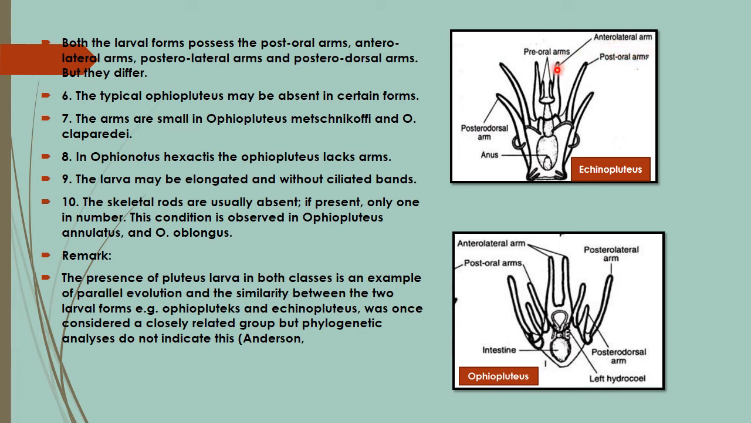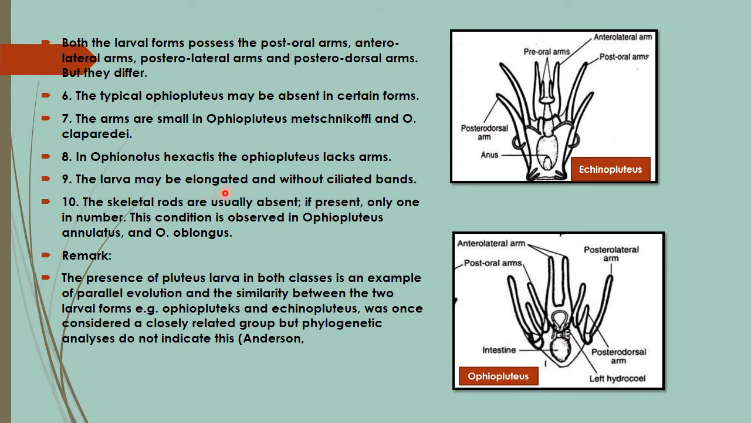anterior-lateral arm, posterior-lateral arm, posterior-lateral arm, posterior-dorsal arm, but they differ. So the typical Ophiopluteus arms may be absent in certain forms. So the arms are small in Ophiopluteus Mesteniskov and Ophiopluteus clapardi. In Ophionotus hexactis, the Ophiopluteus larva may lack the arms.